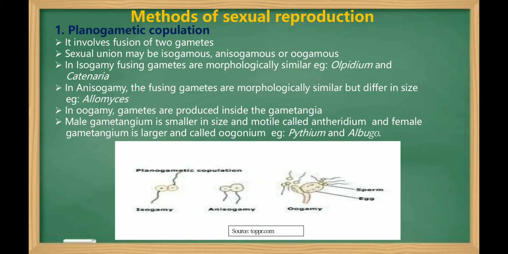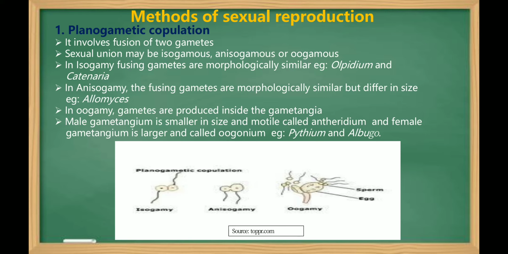In isogamy, the gametes which come in contact with one another or which fuse with one another are morphologically similar. Example is Olpidium and Catenaria. In anisogamy, the fusing gametes are morphologically similar but they differ in size. Example is Allomyces. In oogamy, it is the most advanced type of reproduction.